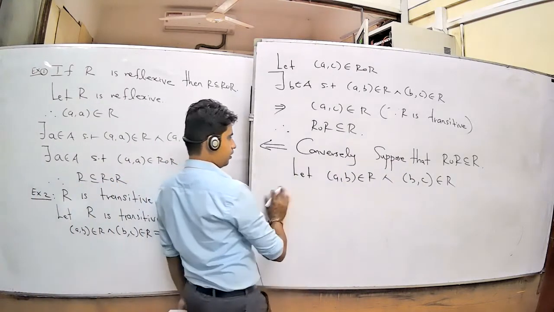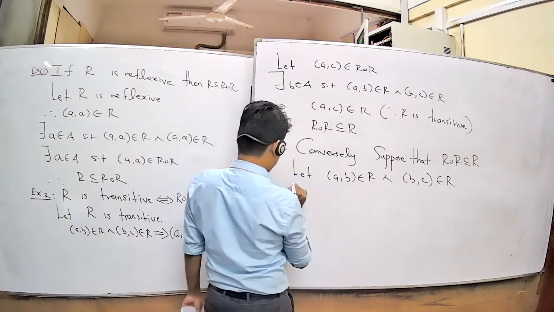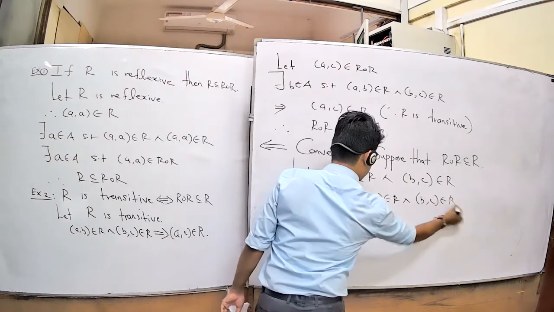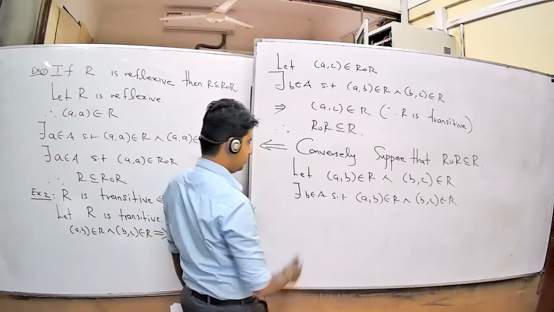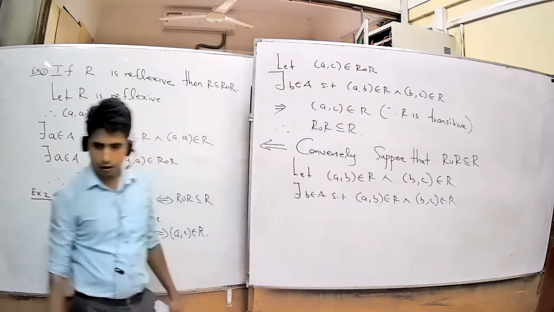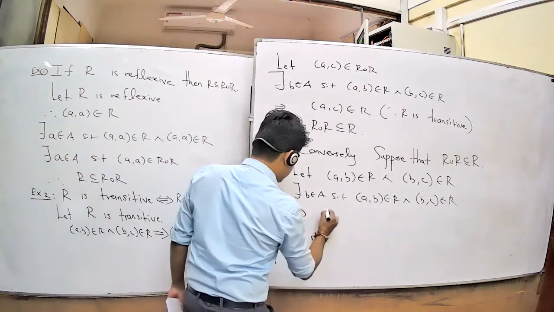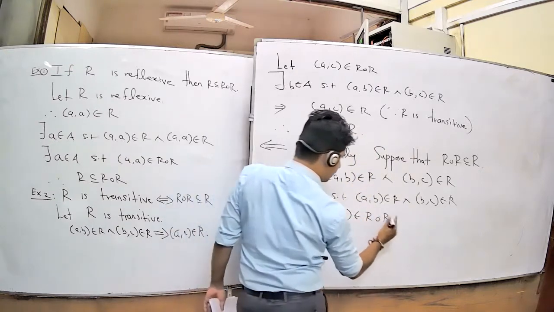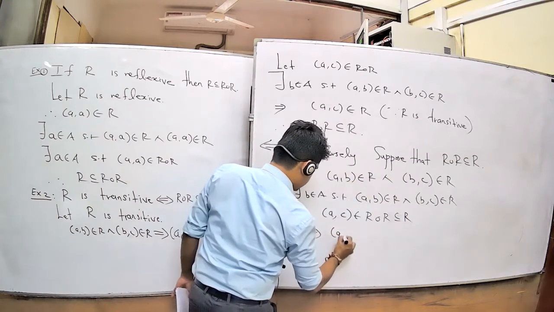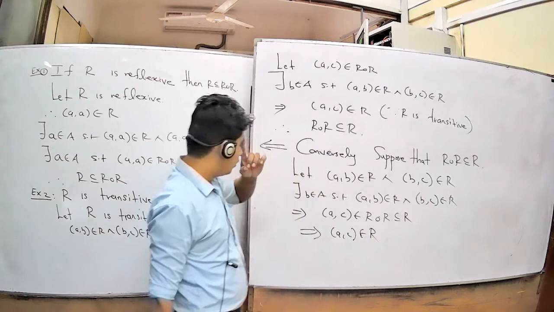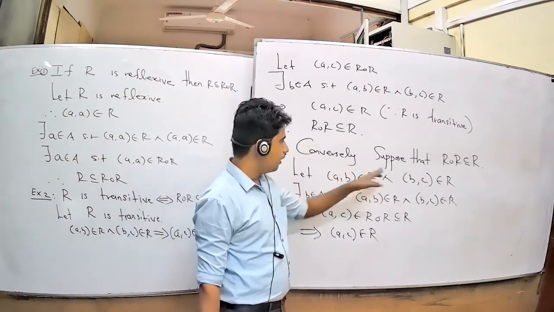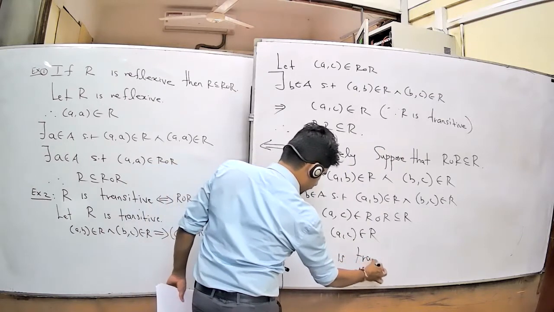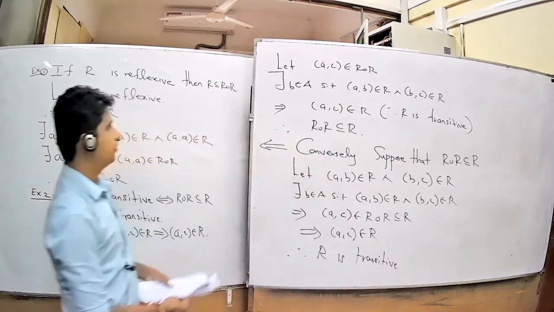You already know that b belongs to A such that (a, b) belongs to R and (b, c) belongs to R. But from the definition of R composition R, therefore this implies (a, c) belongs to R composition R. But you already have R composition R is a subset of R. Therefore (a, c) is one of the elements of R. We assumed (a, b) belongs to R and (b, c) belongs to R; therefore (a, c) belongs to R. This means R is transitive.